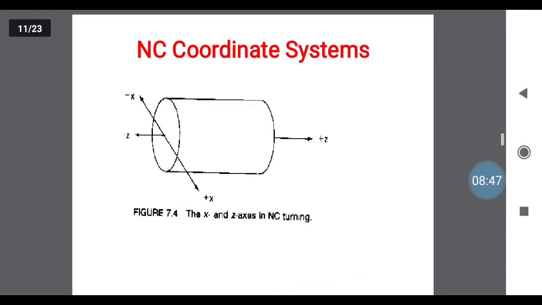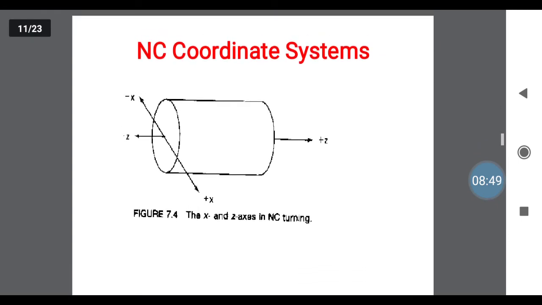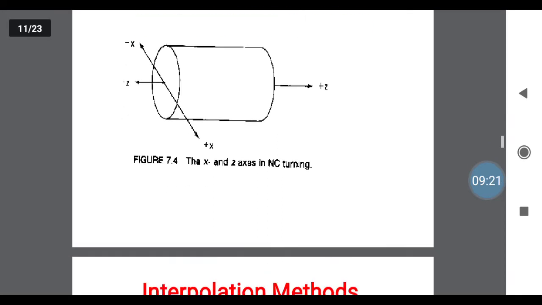Then the NC coordinate system. To write the program we need to know what the coordinate system is. Here we are using 2 axes, Z and X, in 2 coordinates, positive and negative. From the origin forward on the Z axis, that is plus. From the origin in reverse on Z, that is minus Z. Next, diagonally upward and downward. If you are moving upward, plus, downward, minus. In some books it is mentioned as XY, XZ or ZX. You only need to know the direction. Forward is plus, backward is minus.